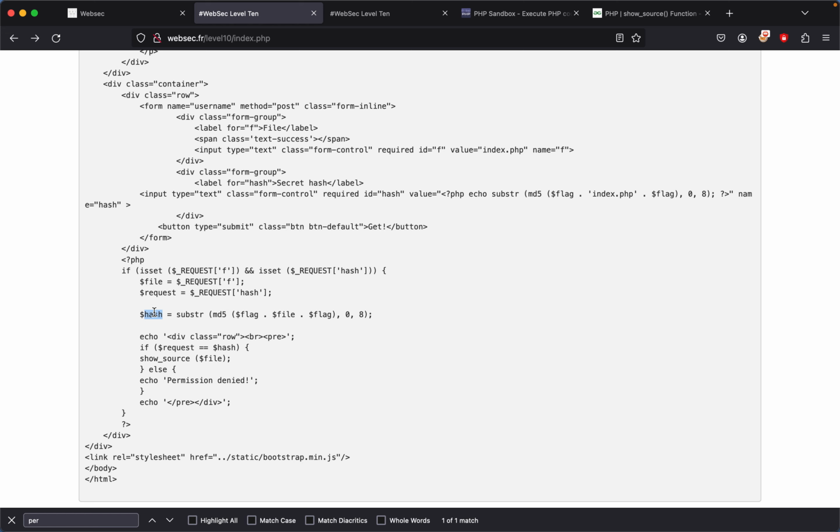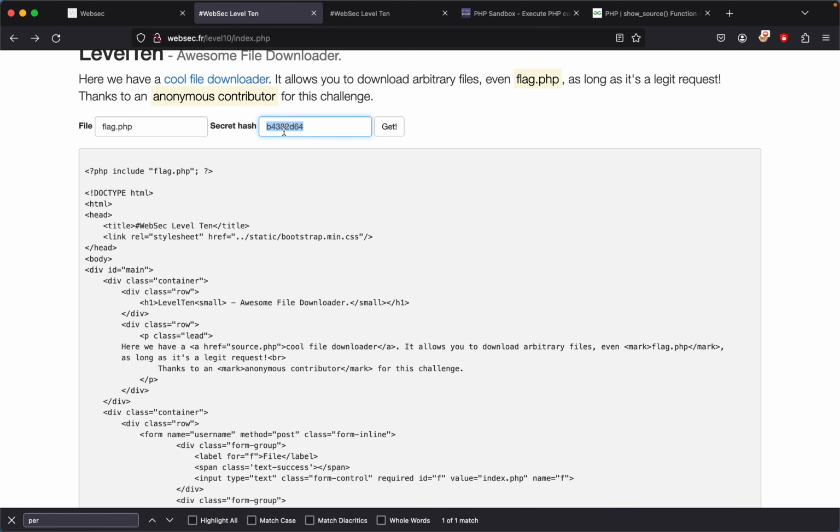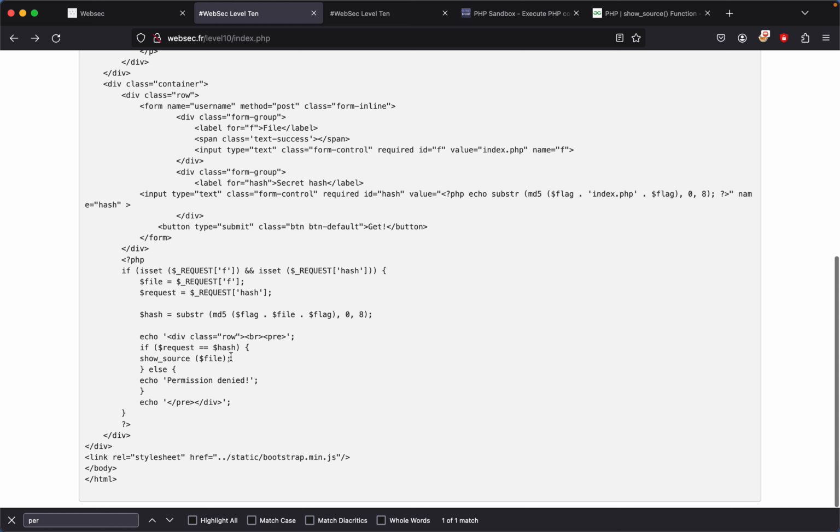So what is happening? For this challenge, we had to find a way to get the hash matching the file hash of flag.php. But we wouldn't be able to do that because we don't know what's inside the content of flag.php, and I think there's also an extra flag, like a salt value, to it.